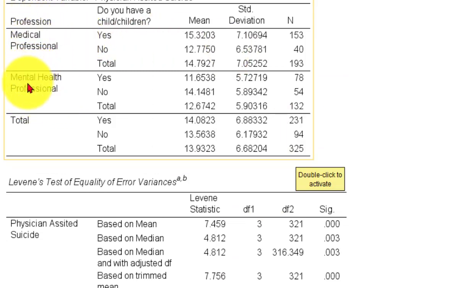It looks like the mental health professions with children have the lowest pause scores by far. And the other side of that coin is the medical people with children have the highest physician-assisted suicide scores. So that's your interaction right there. And I think that's about it.